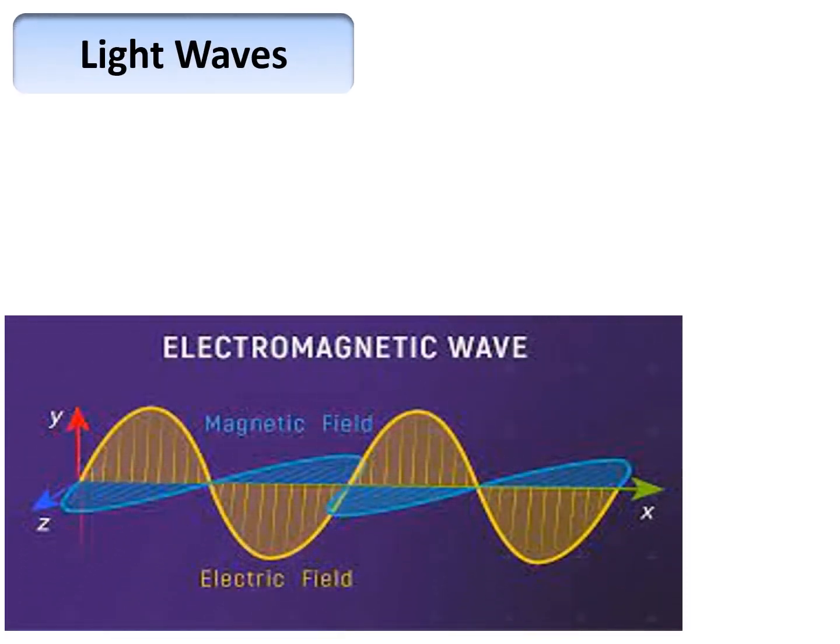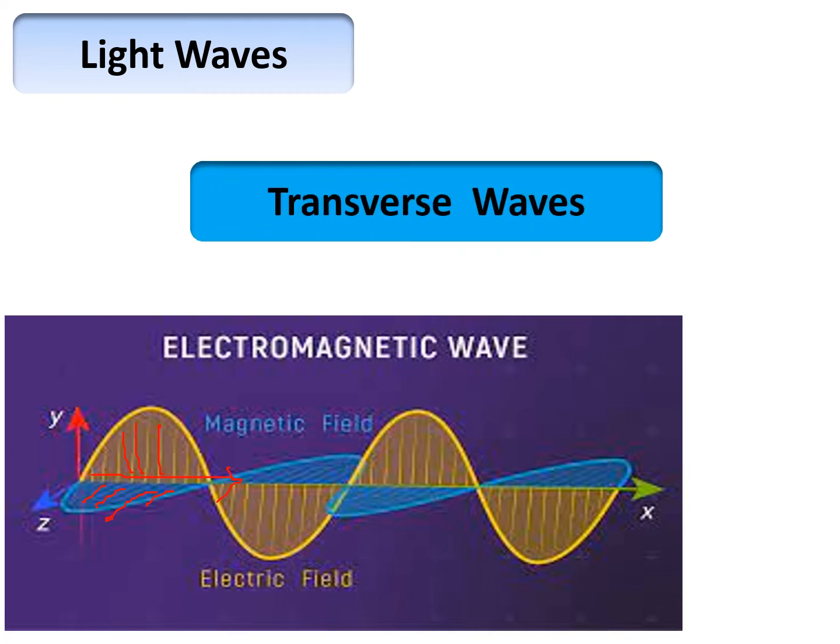Light waves. Now light waves, as we know, are electromagnetic waves where electric field and magnetic field are perpendicular to each other. This is the electric field or electric plane and this is the magnetic plane. Both these planes are perpendicular to each other as well as perpendicular to the direction of propagation. So here we can say that the vibrations are perpendicular to the direction of propagation. Hence, this is an example of transverse waves.